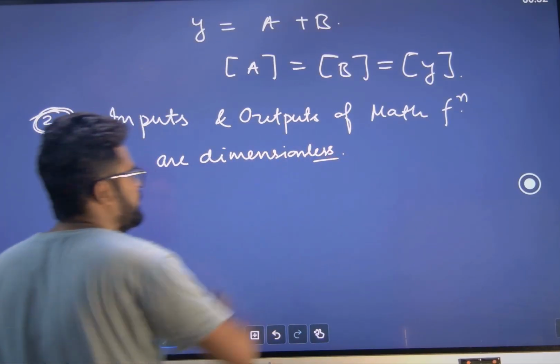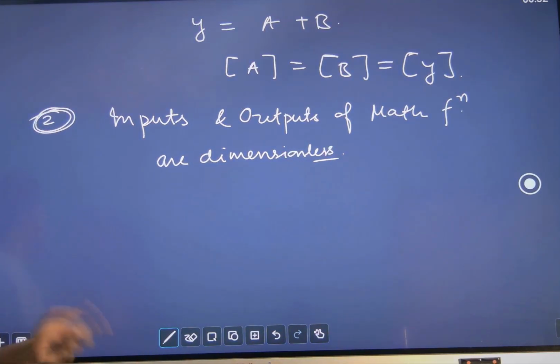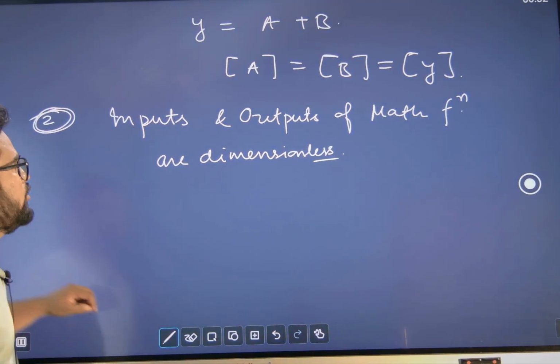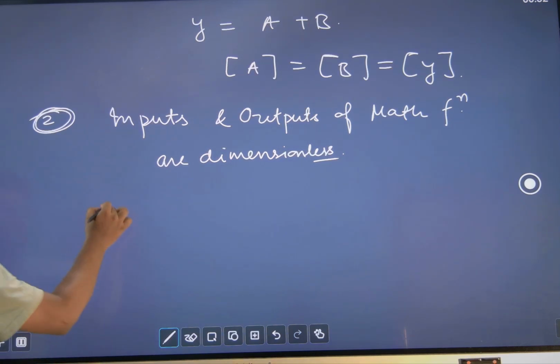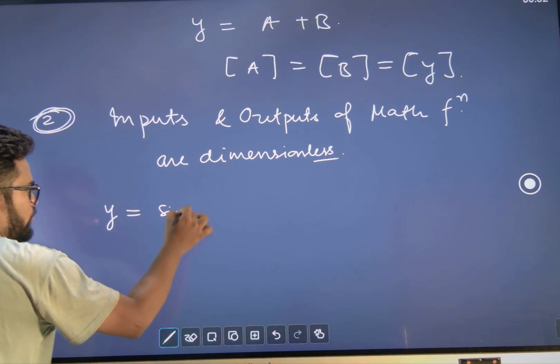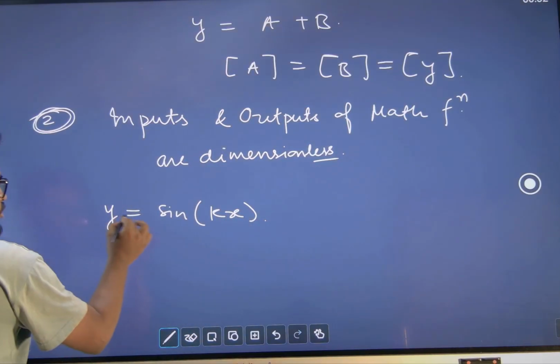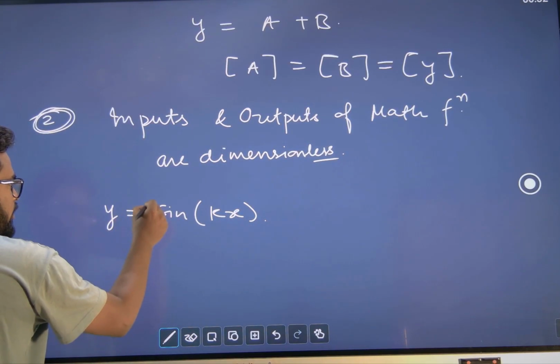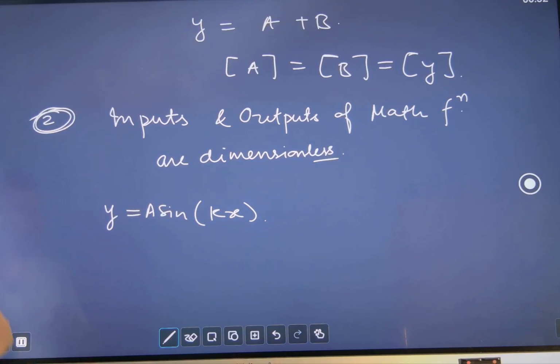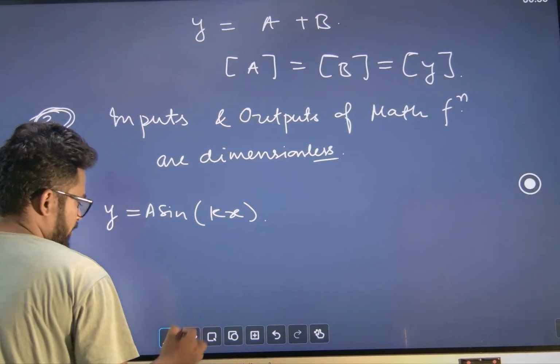These are dimensionless. Inputs and outputs, both, of a mathematical function are dimensionless. For example, if you write y equals a sine kx, or let's say y is the distance, so y = a sine kx. Now what is the input here?